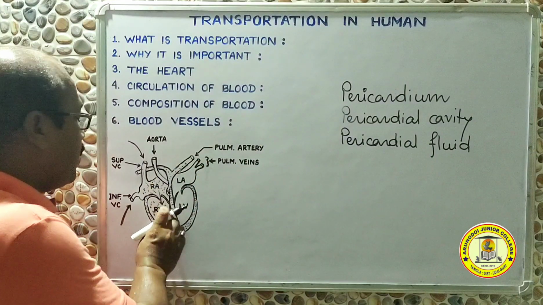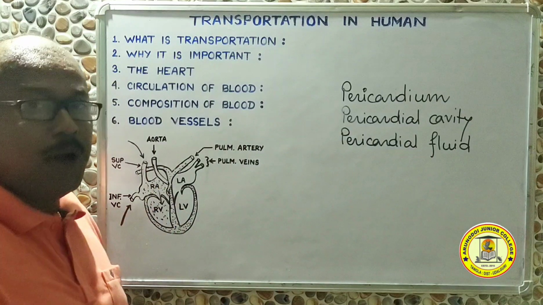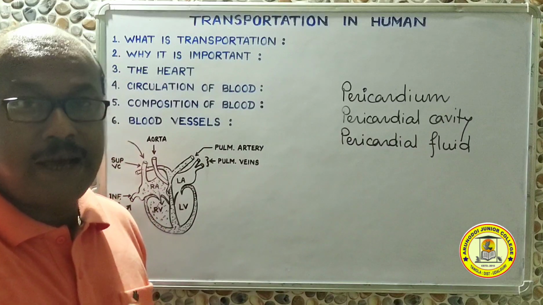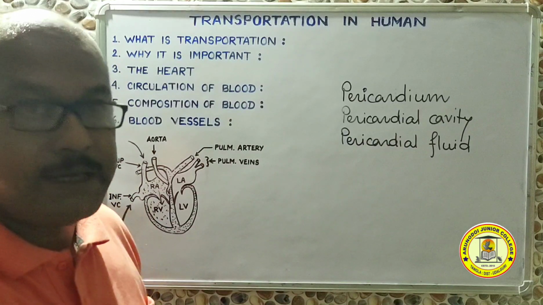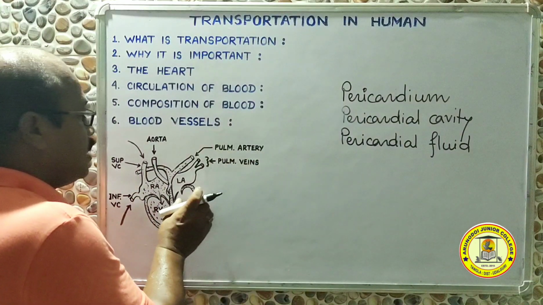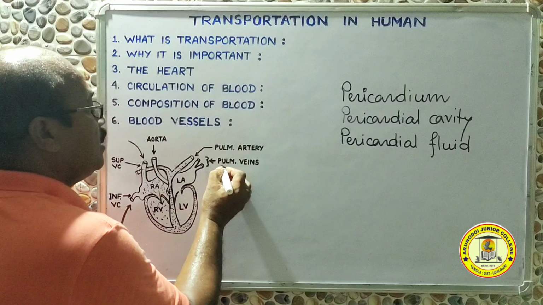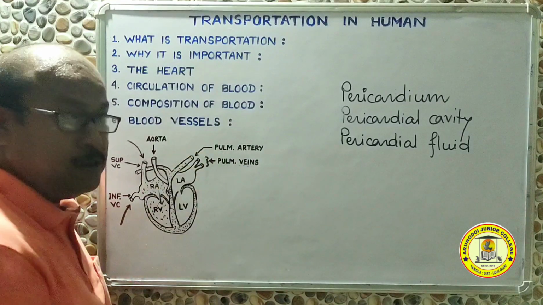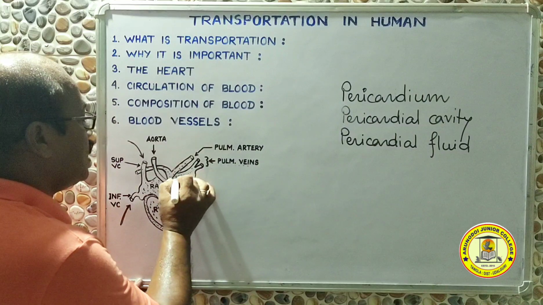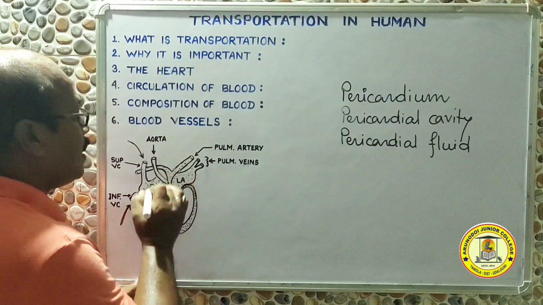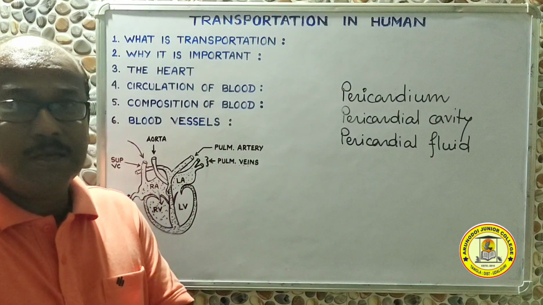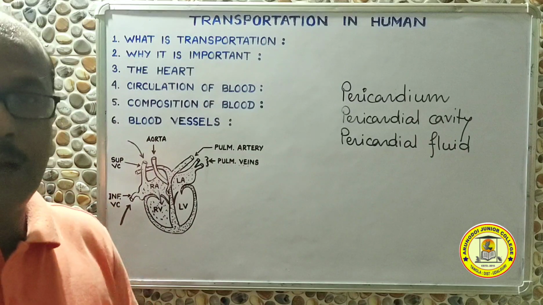In the lungs, the carbon dioxide which is present in this impure blood will be given back, and from the lung, fresh air, that is fresh oxygen, will be collected. After collecting oxygen, the same blood will return to the heart, but this time through the pulmonary veins, and from the pulmonary veins the blood will enter into the left auricle. Now the blood is coming to the left auricle with oxygen, means this time the blood is coming as pure blood.